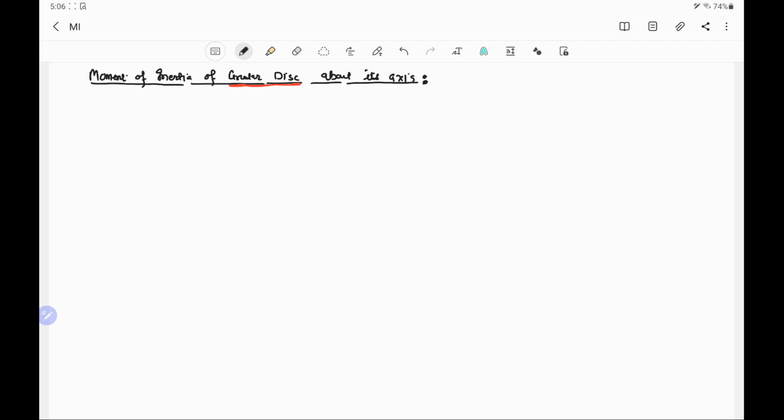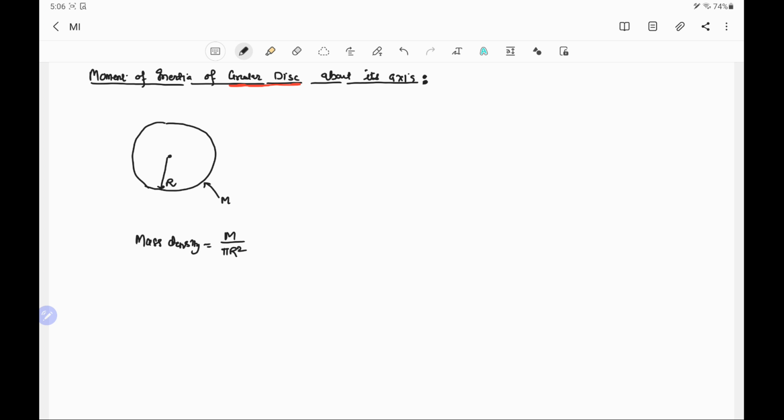We have to find the moment of inertia of a circular disk about its axis. A circular disk is a shape in which mass is distributed throughout the area. Suppose this is the circular disk which has mass m and radius r. For this circular disk, the mass density is the total mass, that is m, divided by the total area, and the area of the circular surface is pi r square.